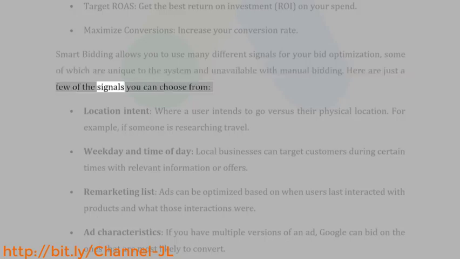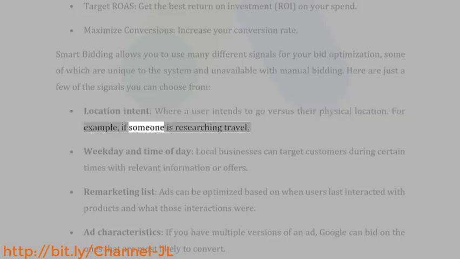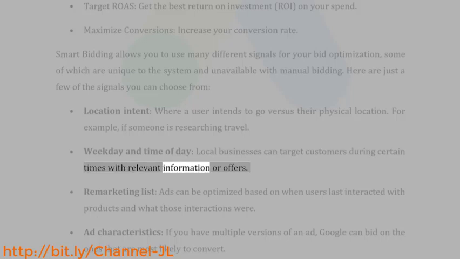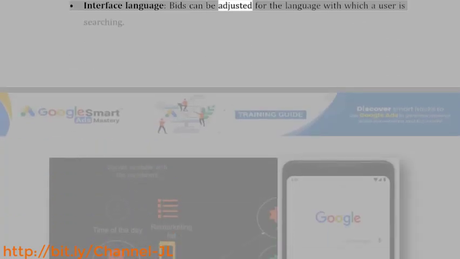Here are just a few of the signals you can choose from: location intent, where a user intends to go versus their physical location. For example, if someone is researching travel. Weekday and time of day, local businesses can target customers during certain times with relevant information or offers. Remarketing list, ads can be optimized based on when users last interacted with products and what those interactions were. Ad characteristics, if you have multiple versions of an ad, Google can bid on the ones that are most likely to convert. Interface language, bids can be adjusted for the language with which a user is searching.